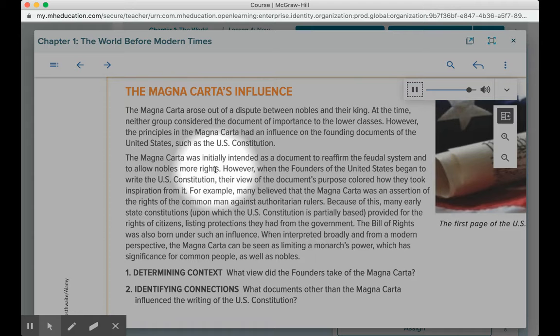The Magna Carta was initially intended as a document to reaffirm the feudal system and to allow nobles more rights. However, when the founders of the United States began to write the U.S. Constitution, their view of the document's purpose colored how they took inspiration from it.